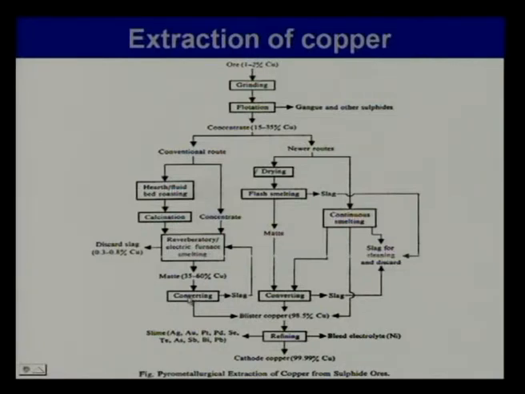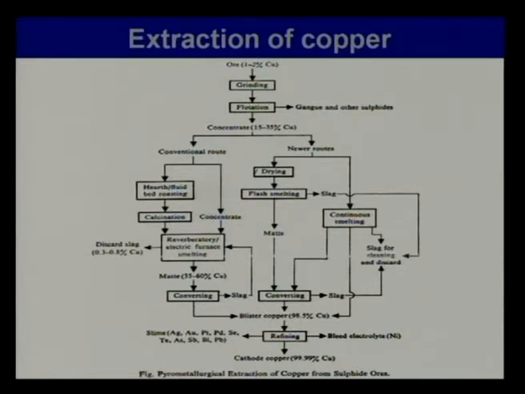We are left with what is called white metal, that is all Cu2S. Now, this Cu2S starts getting oxidized, starts forming Cu2O, and when we have twice as much Cu2O as Cu2S, they react mutually, starts forming copper.